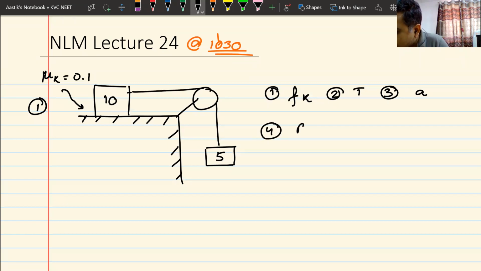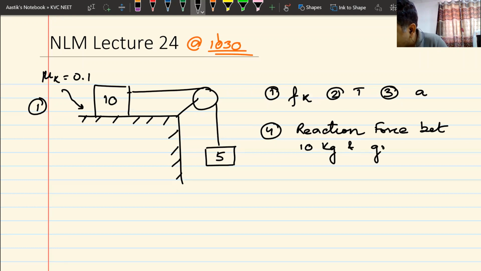Number four is something you might not have heard. I think you would have heard, but you would have not calculated it. Reaction force between the 10 kg block and ground. So this is probably something new that you have not heard, but